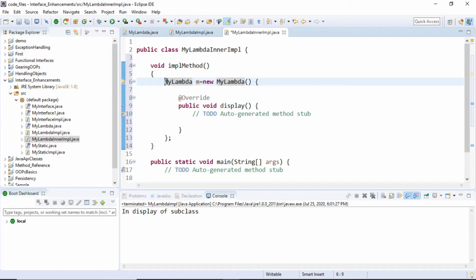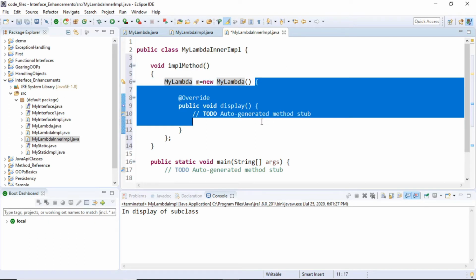The way to read it is that I'm going to create a class dynamically which is of type MyLambda. So this new MyLambda says that this is the object of a class which is of type MyLambda, but this is an anonymous object. There is no name to this class, but the display method is there which I can implement.